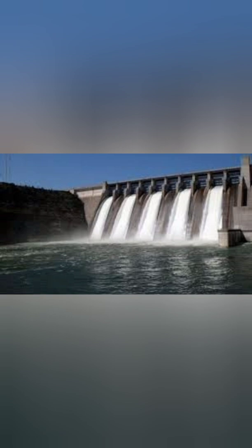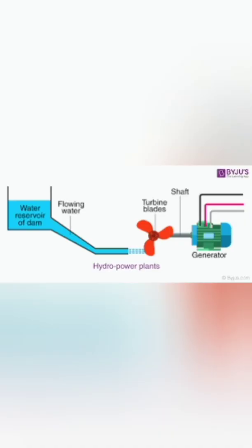The energy possessed by the flowing water is called hydro energy. The most important use of hydro energy is to produce electricity from it. Now let us learn the working of hydroelectricity.